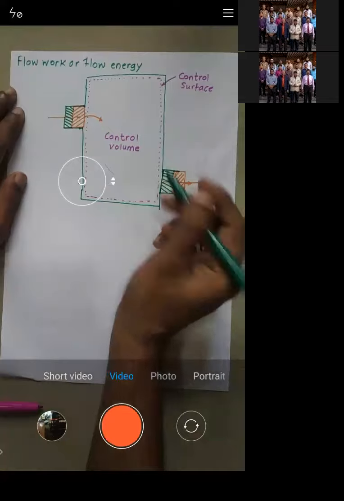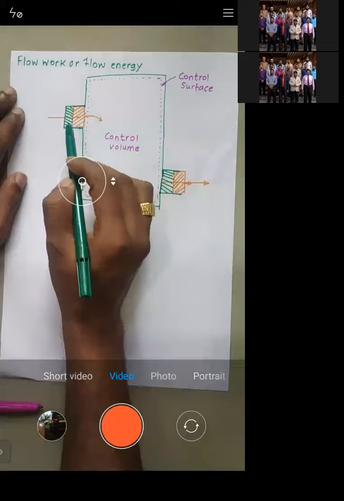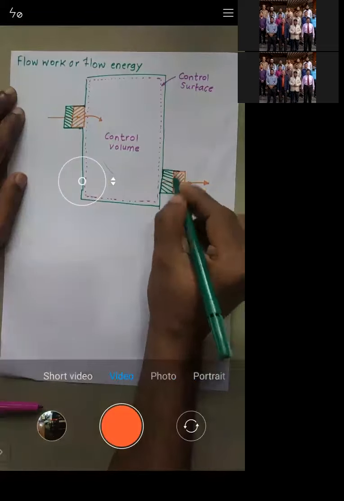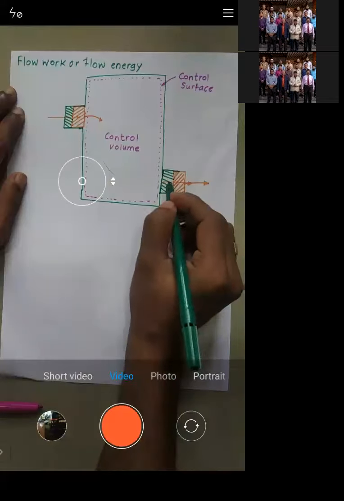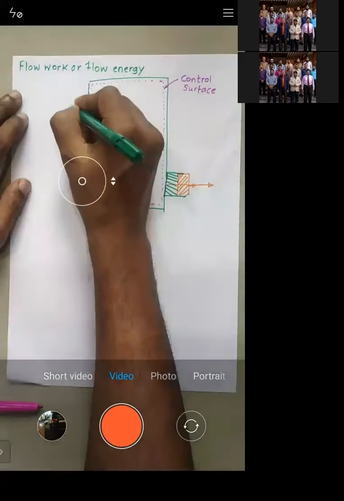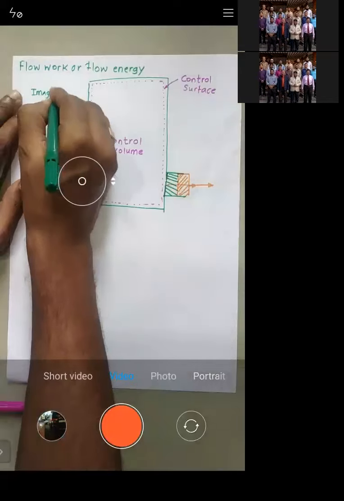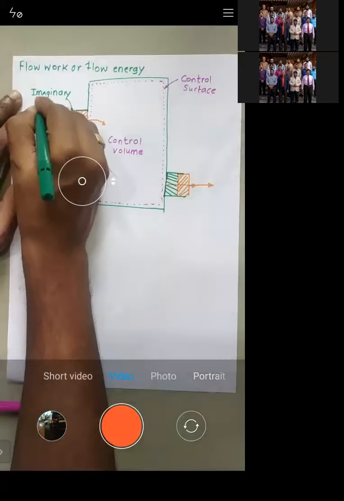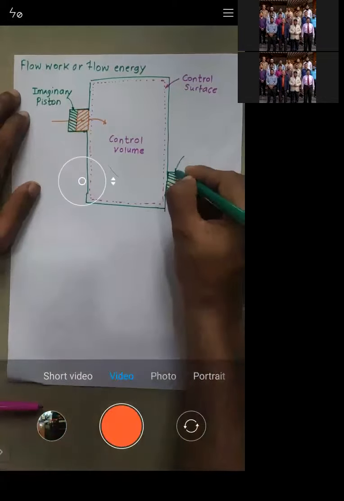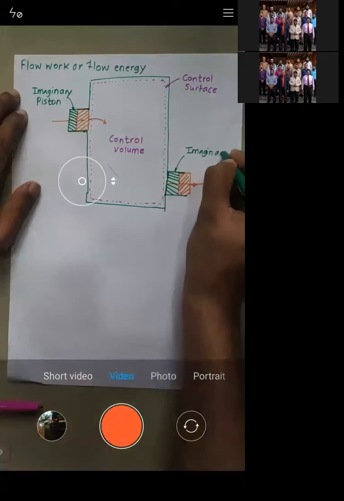Try to understand. If you want this red part to come inside, obviously this green part should push it. Similarly, if you want this red part to go outside, the green part should push it again. So this green part we will call an imaginary piston.